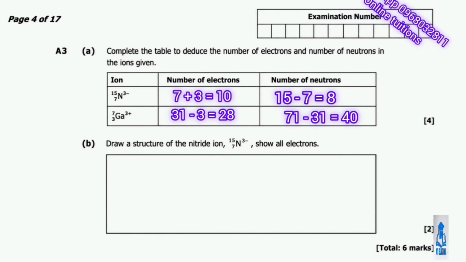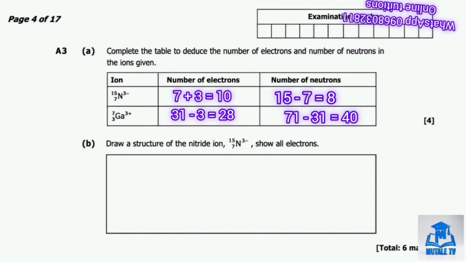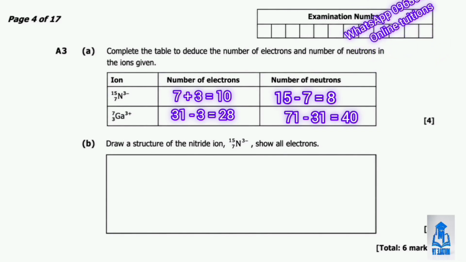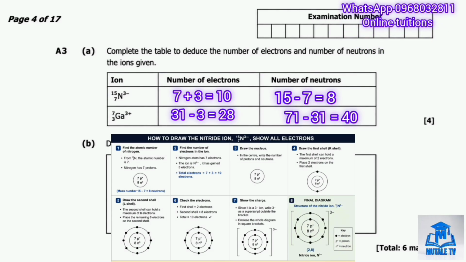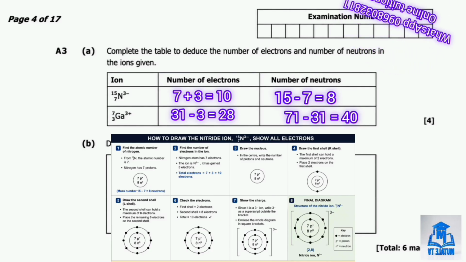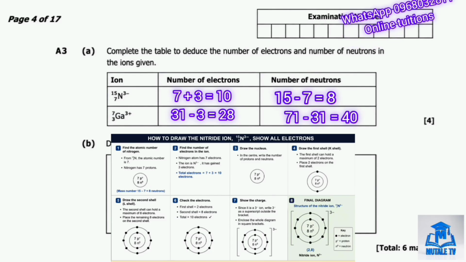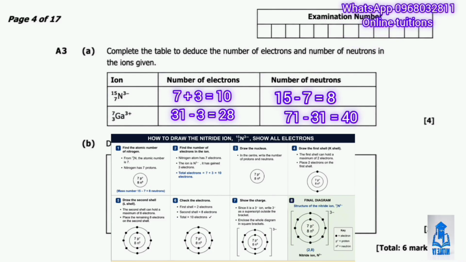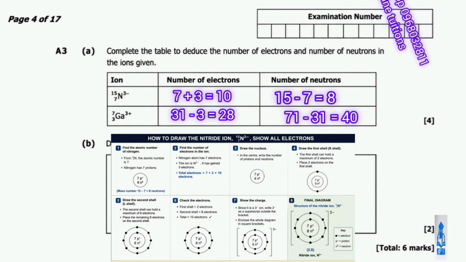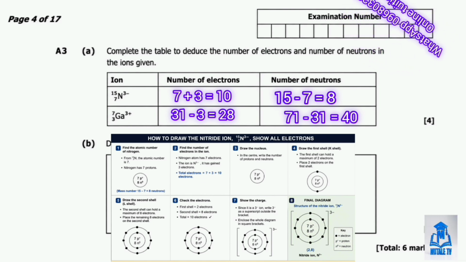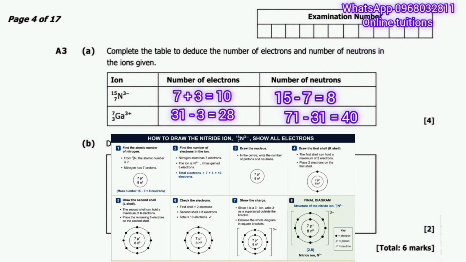Question B asks us to draw a structure of the nitride ion showing all electrons. So nitrogen has 7 electrons normally, arranged as 2 in the first shell and 5 in the second shell. As a 3 minus ion, it gains 3 more electrons, giving a total of 10 electrons, arranged as 2 in the first shell and 8 in the second shell, which is now a full outer shell, just like neon.